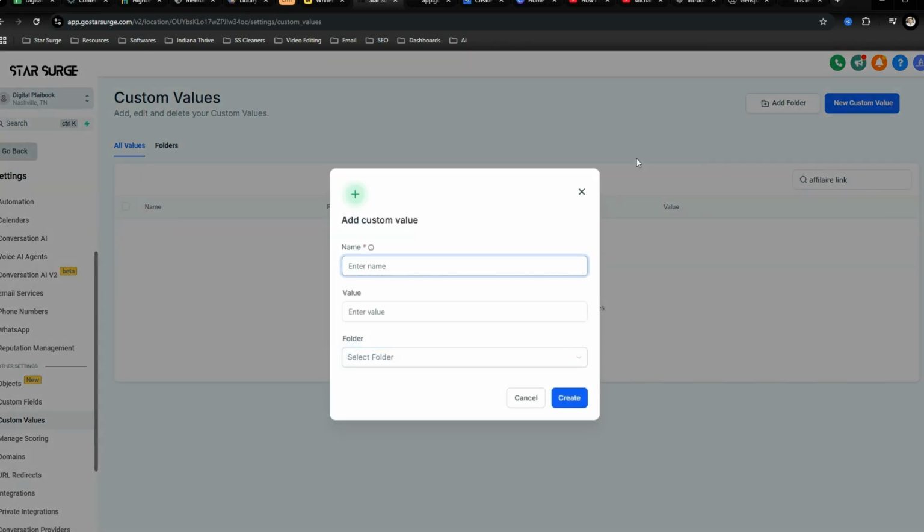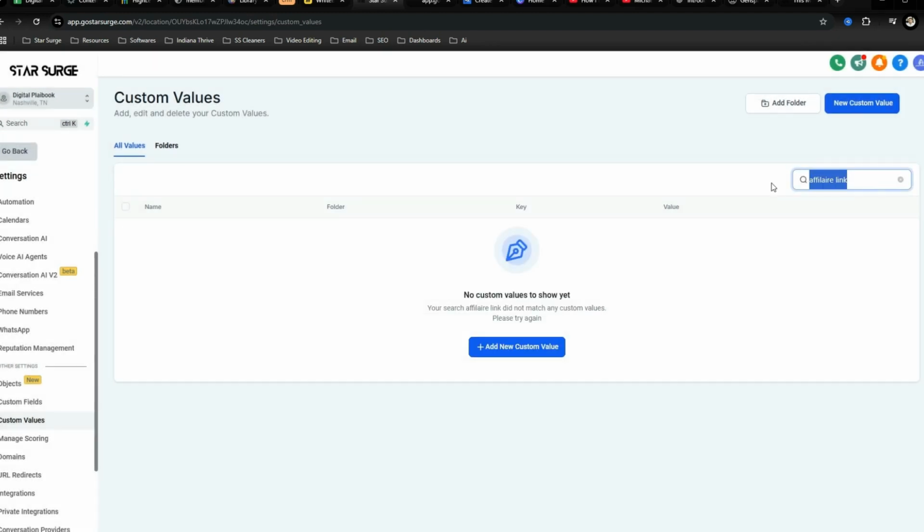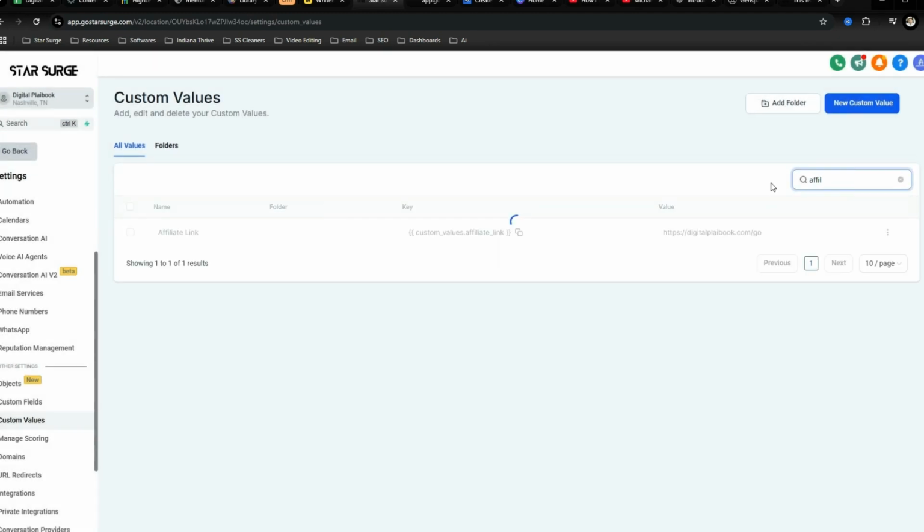This is where you'll make the name affiliate link and then put whatever your URL is, and then boom, hit create. Now I already have one, that's why I typed that out. So every time that is entered, I have that as my value.